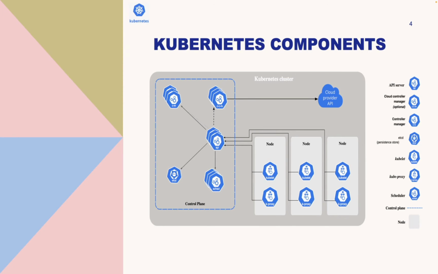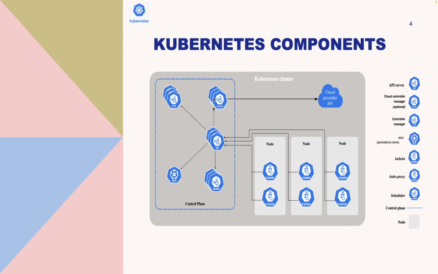Then we have kube-scheduler of the control plane, which watches your newly created pods and sees which nodes don't have that pod assigned, and assigns the pod to a node. So it basically selects the node for them to run on. It takes care of the scheduling part.